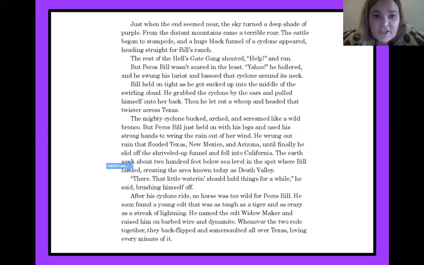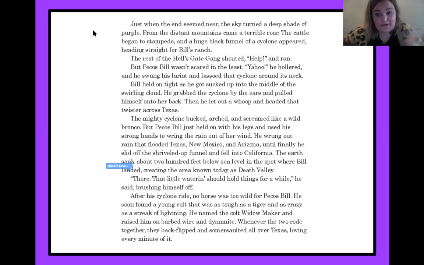All right, so just when the end seemed near, the sky, oh, gotta get my Pecos Bill whistle on because we're in Texas. Just when the end seemed near, the sky turned a deep shade of purple. From the distant mountain came a terrible roar. Cattle began to stampede, and a huge black funnel cyclone appeared, heading straight for Bill's ranch. The rest of the Hell's Gate gang shouted, "Help!" and ran. But Pecos Bill wasn't scared in the least. "Yahoo!" he hollered, and he swung his lariat and lassoed that cyclone around its neck.